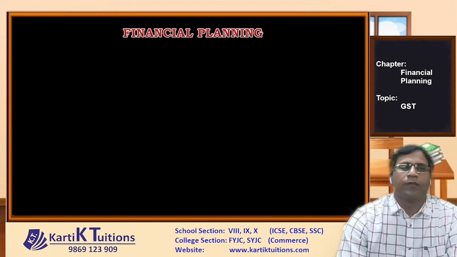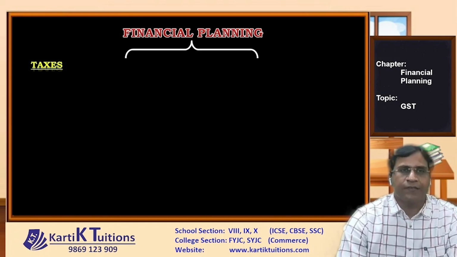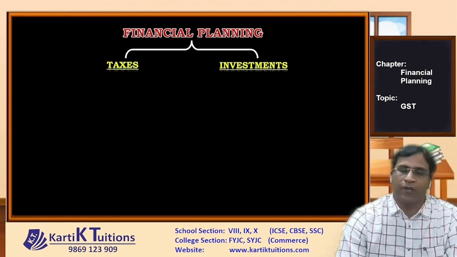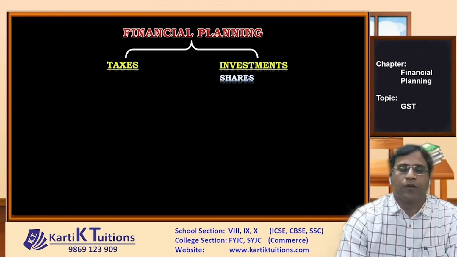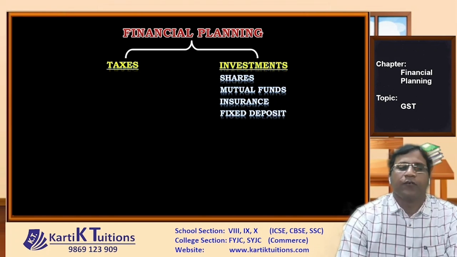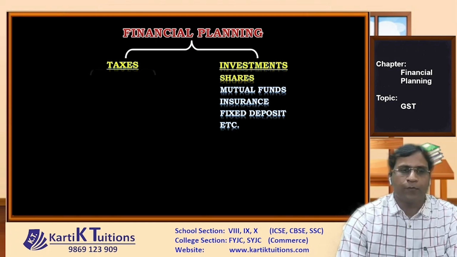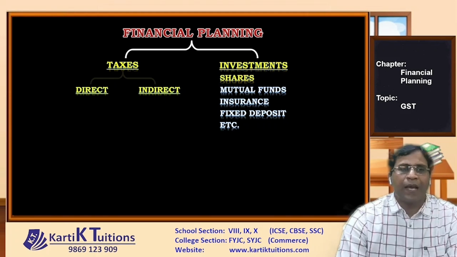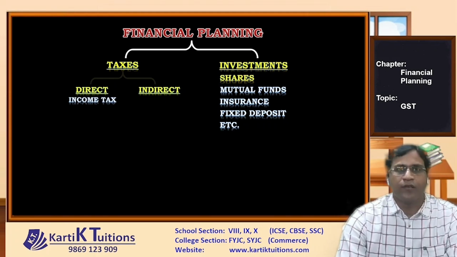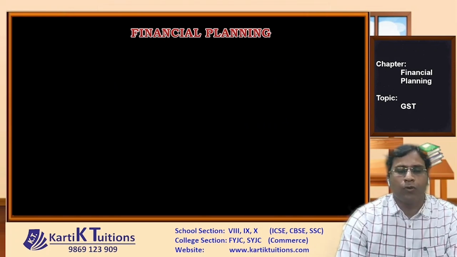In this chapter, there are two parts. One is taxes and the other is investments. When we talk about investments, here we cover the concept of shares, mutual funds, insurance, fixed deposit, etc. In investment, we are just going to talk about shares. Whereas in taxes, there are two types of taxes. One is direct, another is indirect. Direct tax is your income tax, which you have studied in your earlier standard. So, in this chapter, we are just going to talk about indirect tax.